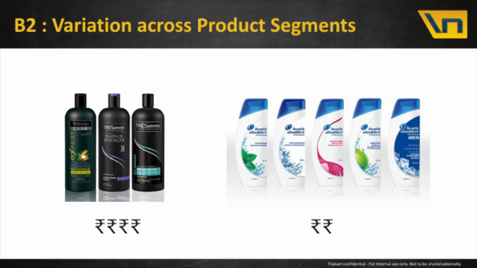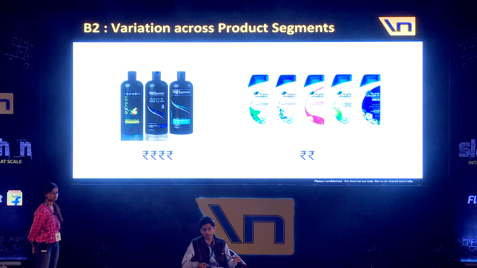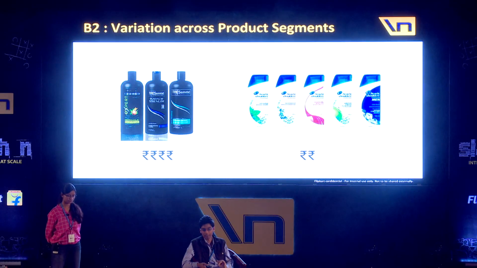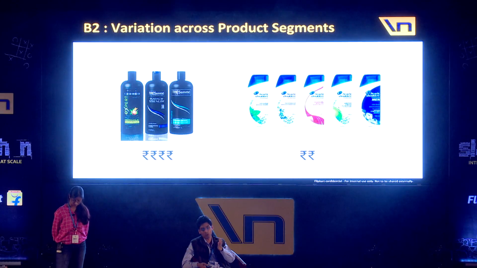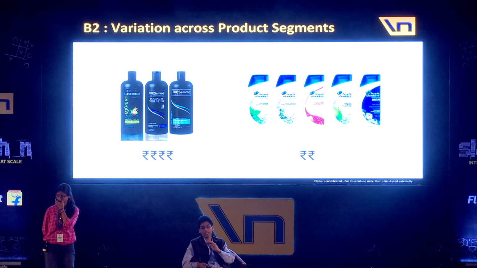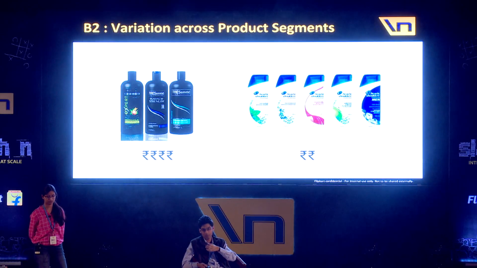In the product space, on your left you see Tresemme shampoos, which are typically priced very high, and on your right you see Head and Shoulders, which are in the lower price bucket. So here also the choice of the segment will dictate your repeat purchase. If you purchase Tresemme, you might want to wait longer. On the other hand, for Head and Shoulders, the pattern might say that people purchase more frequently. So we want to use these user and product segments in our modeling.